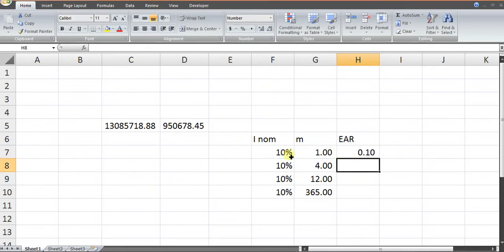Okay, so 10% compounded annually is 10%, and then we just drag the formula and increase the number of decimal places. We are able to find out 10% compounded annually is 10%, 10% compounded quarterly is 10.38%, 10% compounded monthly is 10.47%, and 10% compounded daily is 10.52%.